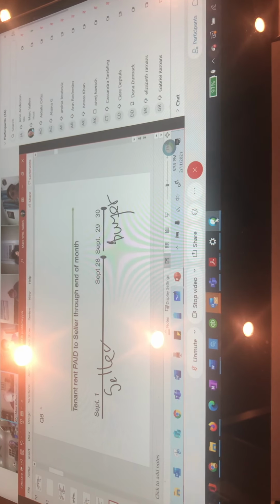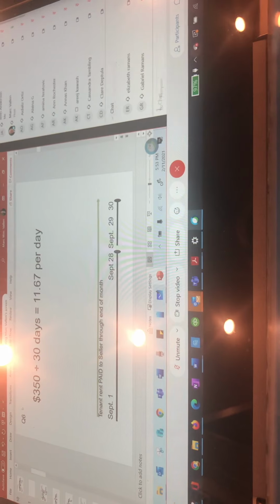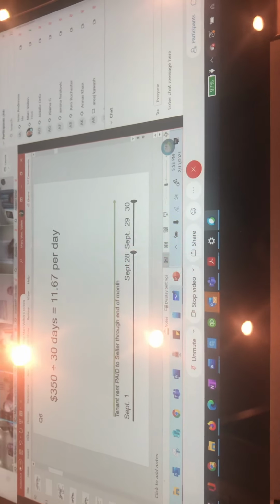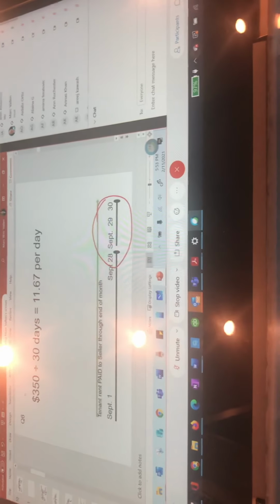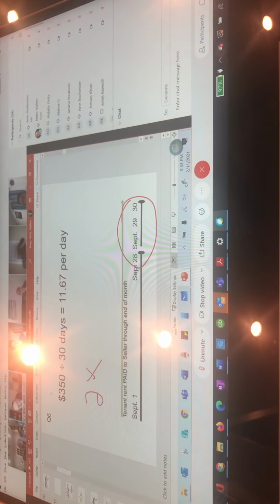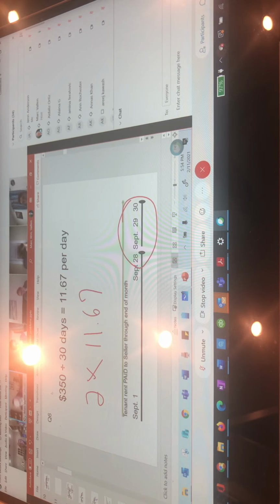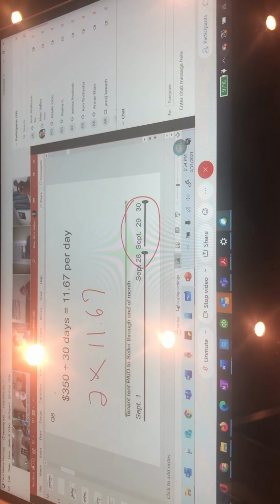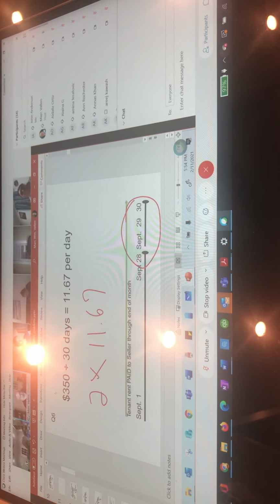That's when the buyer owns the property. So obviously that's 2 days, 2 times 11.67. And if you take a look at the problems, once you have figured out that it's only 2 days, there's only one answer it could be: 23.33.